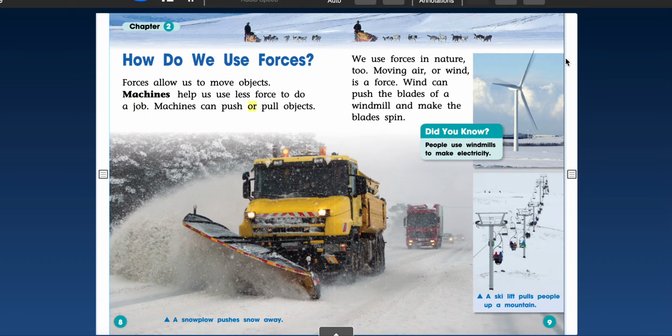Machines can push or pull objects. We use forces in nature too. Moving air, or wind, is a force. Wind can push the blades of a windmill and make the blades spin. A snowplow pushes snow away. Did you know? People use windmills to make electricity. A ski lift pulls people up a mountain.